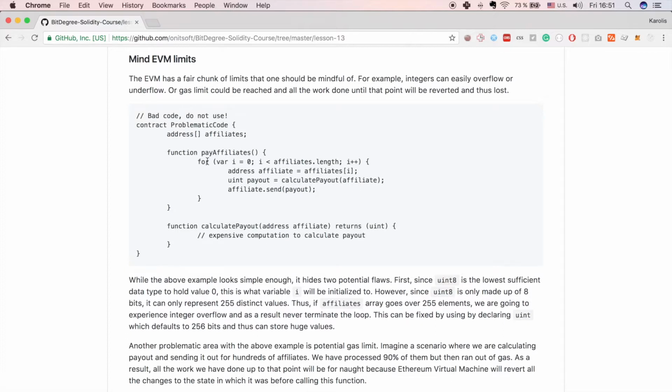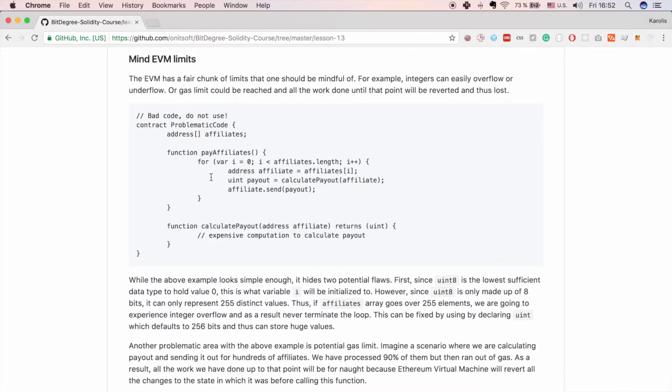Now, the final security recommendation is to mind Ethereum virtual machine limits. The Ethereum virtual machine has a fair chunk of limits that one should be mindful of. For example, integers can easily overflow or underflow, a gas limit could be reached, and all the work done until that point will be reverted and thus lost.